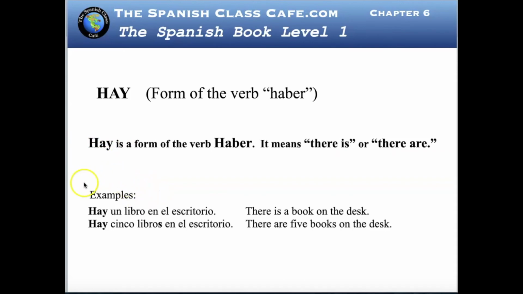Here are the examples. Hay un libro en el escritorio. There is a book on the desk. Hay 5 libros en el escritorio. There are 5 books on the desk. It doesn't matter if we have 1 or we have 5. The word stays the same for singular or plural.